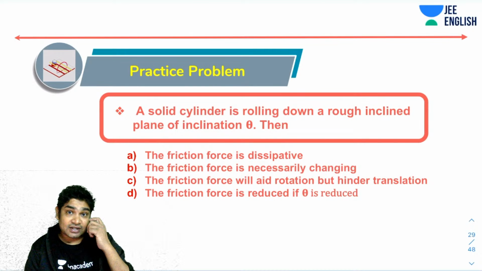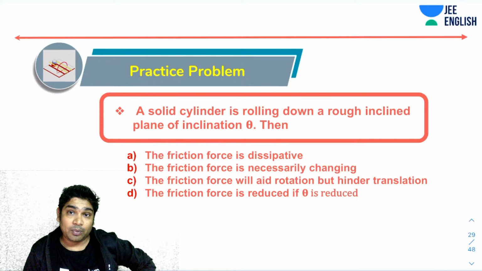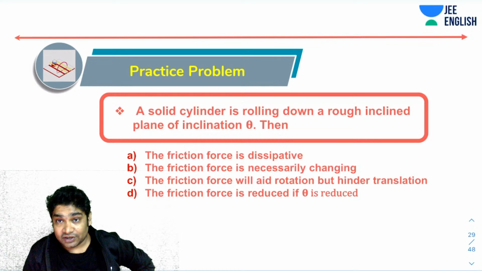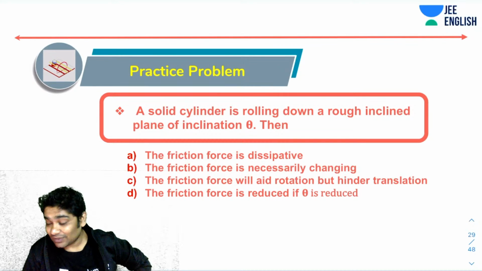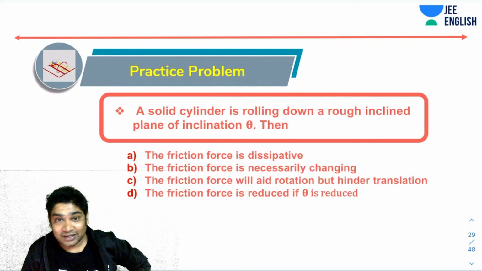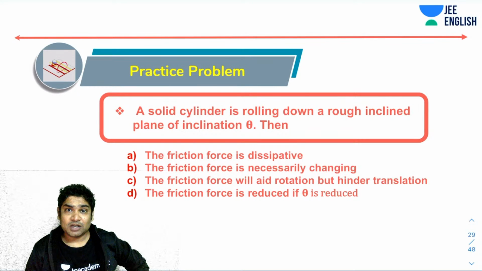Okay, so this is a practice question that I have for you. A solid cylinder is rolling down a rough inclined plane of inclination theta. Then (A) friction is dissipative, (B) friction force is necessarily changing, (C) the friction force will aid rotation but hinder translation, or (D) the friction force is reduced if theta is reduced. Which of the following do you think is correct? Think about this. Which of the following options will be correct? Okay, so quickly tell me.